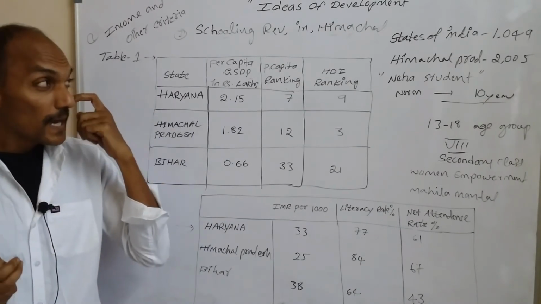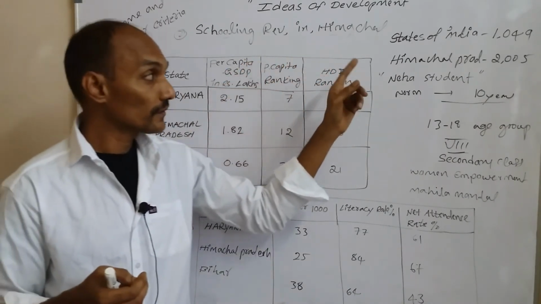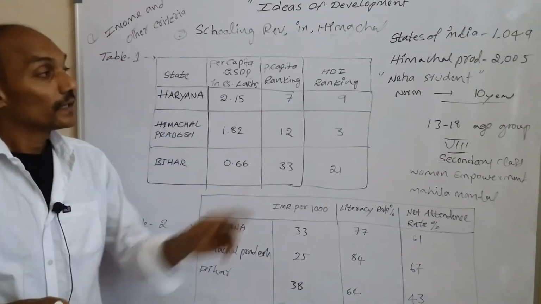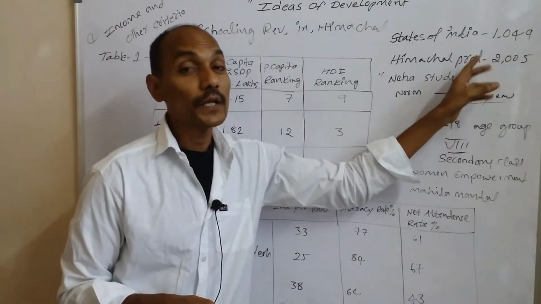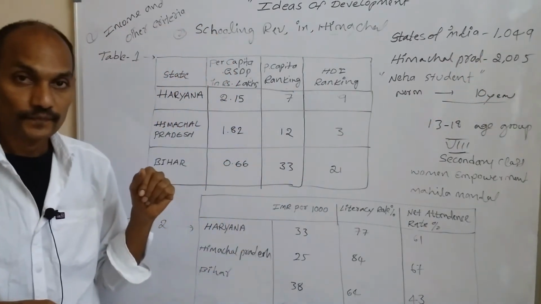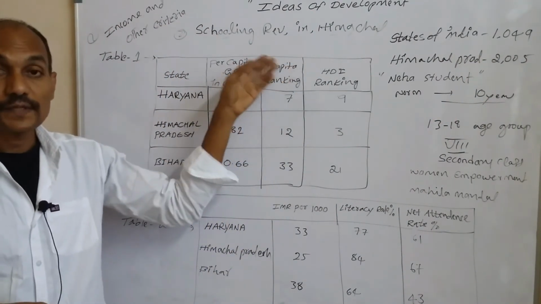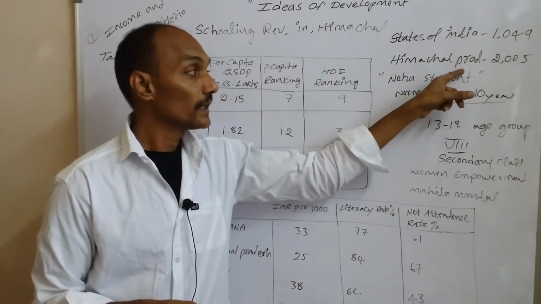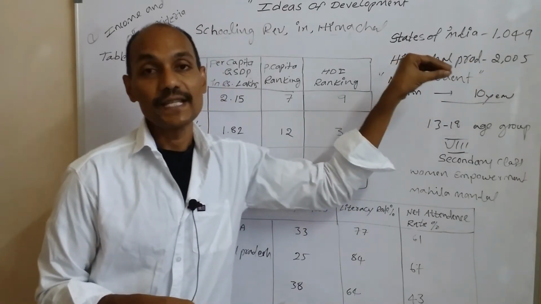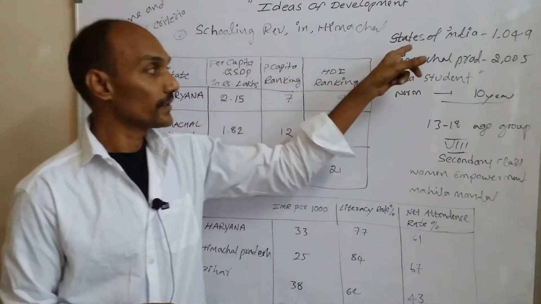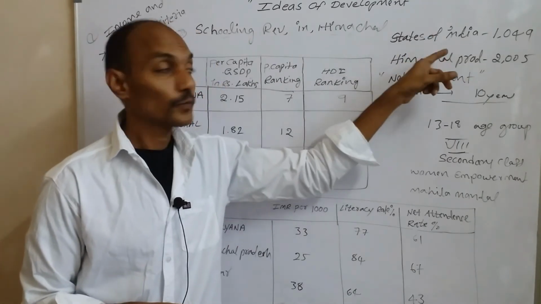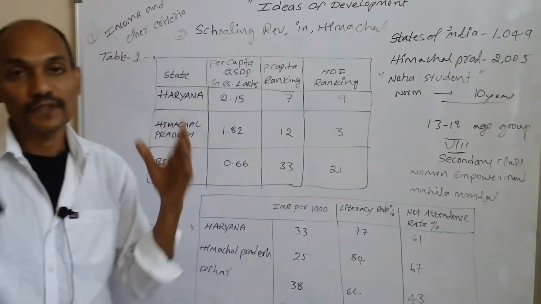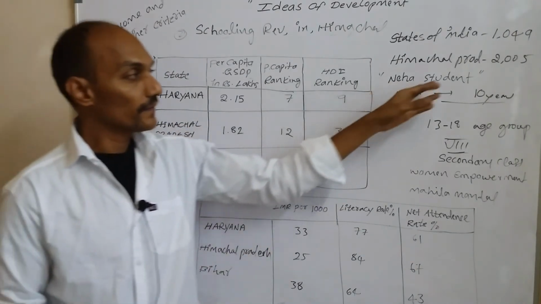So here, as per a 2005 survey, Himachal Pradesh was spending 2005 rupees on each child. Why was the schooling revolution successful in Himachal Pradesh? Because here the Himachal Pradesh government spends 2005 rupees on each child. But in other states of India, they spend 1049 rupees on each child. It is one of the reasons. That means, see the difference.